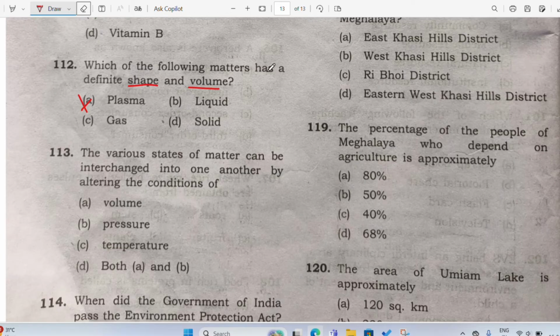So here, which of the following matters has a definite shape and volume? The correct answer will be solid. All right, these are very simple, easy. If you do not know, please ask me. I will be happy to explain it to you once again.